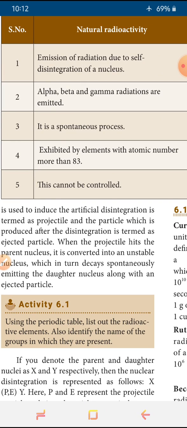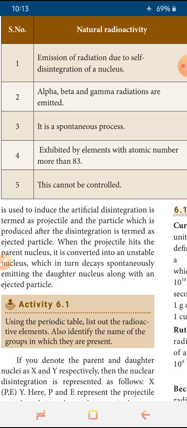So 5 points are compared here. A tabulation is given, so the differences between natural and artificial radioactivity are given very clearly. The first point is the emission of radiation due to self disintegration of the nucleus. So natural radioactivity happens due to self disintegration. Nobody induces this, it happens by itself.